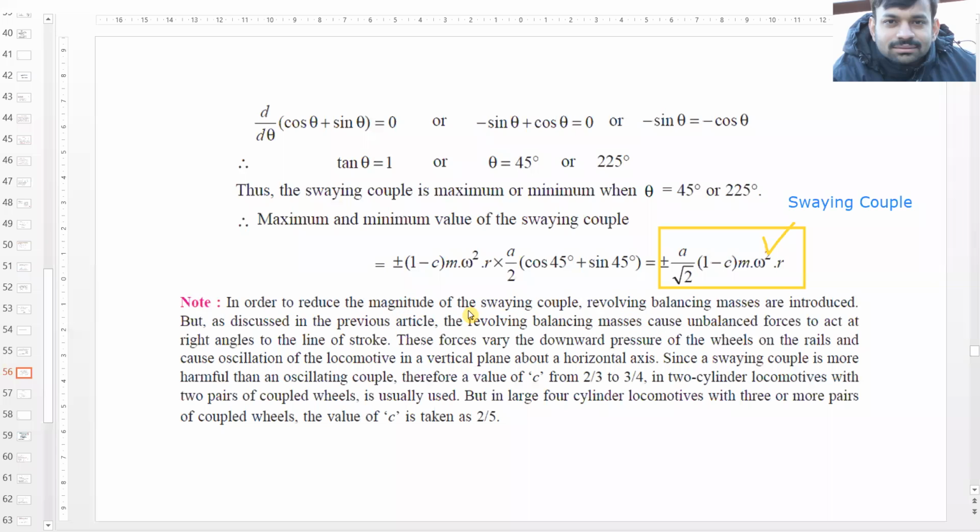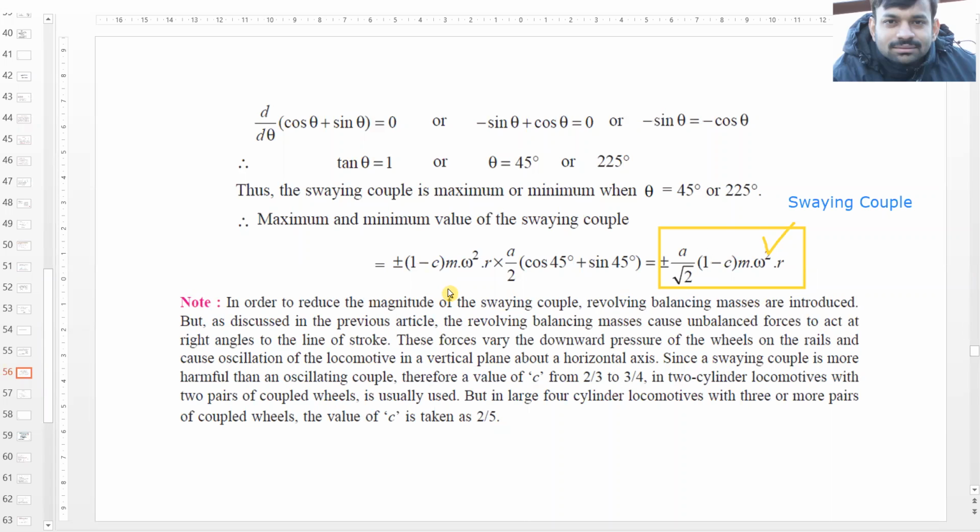In order to reduce the magnitude of the swaying couple, revolving balancing masses are introduced. But as discussed in the previous article, the revolving balancing masses cause an unbalanced force to act at right angles to the line of stroke.